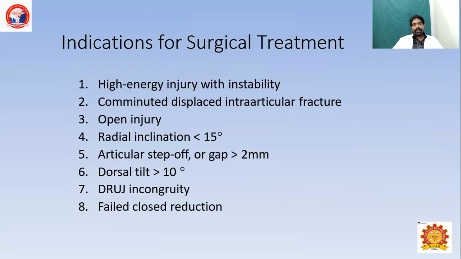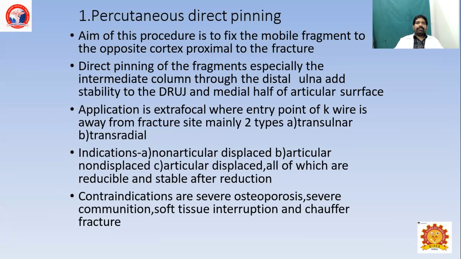Indication for surgical treatment: usually high energy injury with instability, comminuted fracture, open injury, reduced radial inclination, articular step-off more than 2 mm, reduced dorsal tilt, and distal radioulnar joint incongruity. Percutaneous pinning technique: the closed reduction is achieved once the patient is anesthetized, then the reduction is fixed with K-wires.